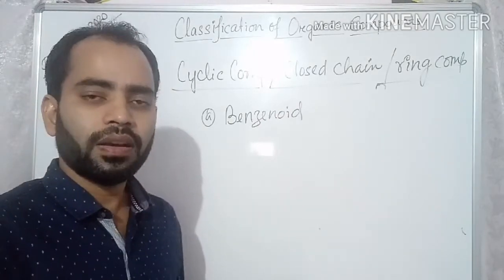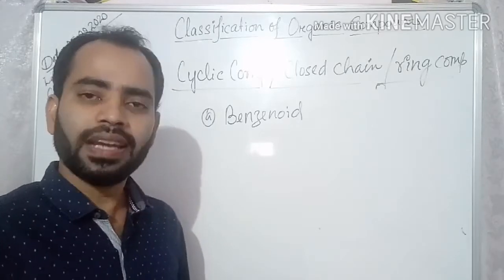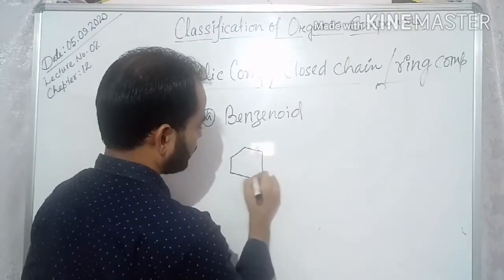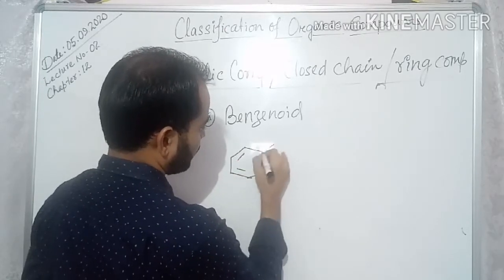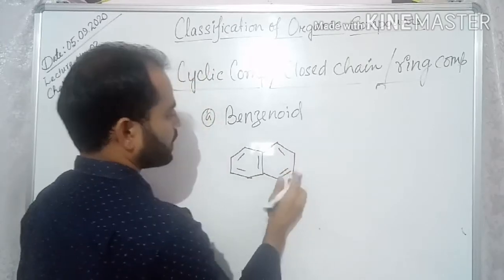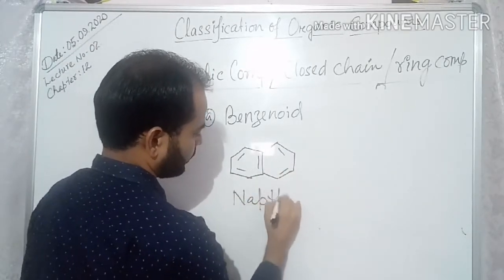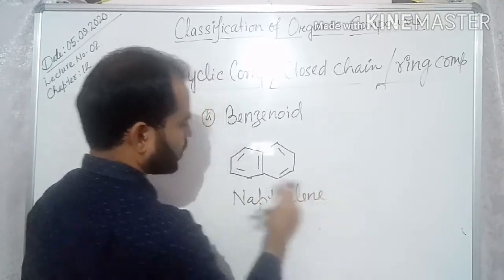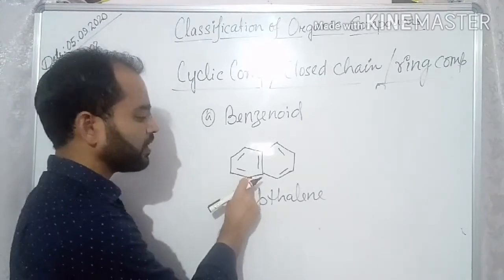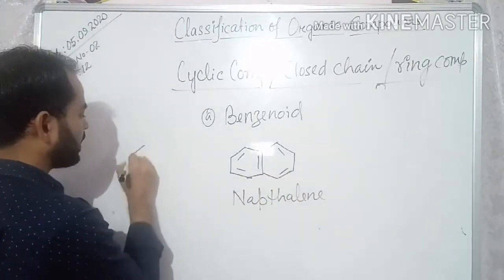Benzenoid means those compounds in which you will get at least one benzene ring. As for example, this is an example of your naphthalene. So in this naphthalene molecule, you see there is a benzene ring. Just like similar to this, anthracene.